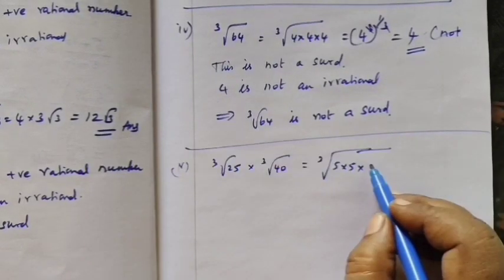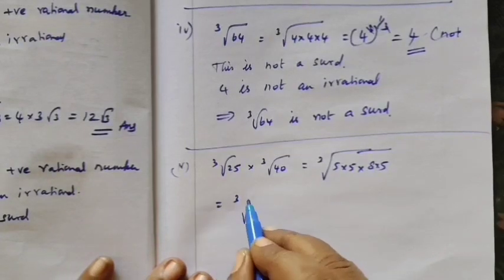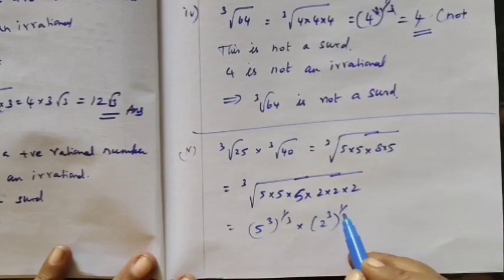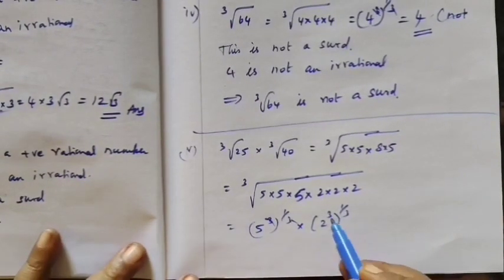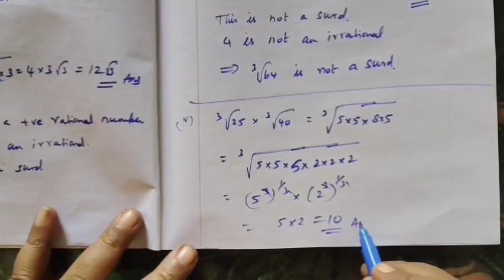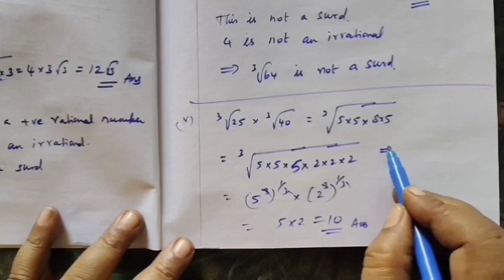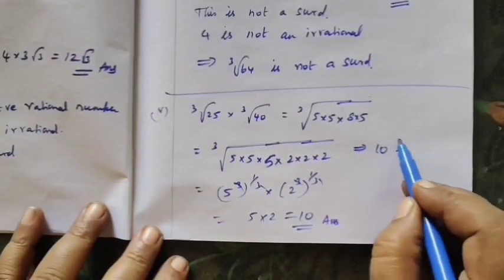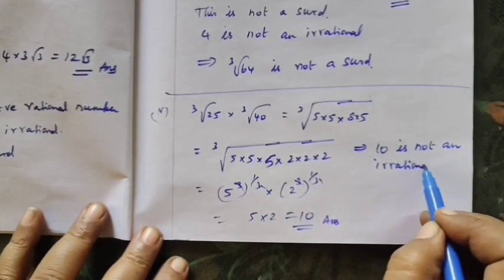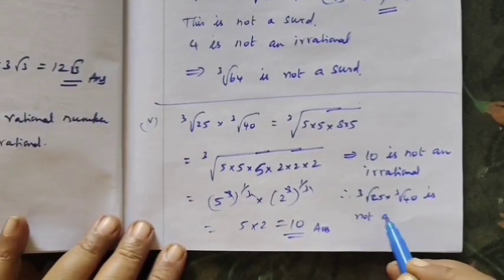Now subdivision 8, 5 eights are 40. And this is equal to cube root of 5 into 5 into 2 cube, power 1 by 3. So 3 cancel. So 5 into 2 equal to 10. So this is the answer. Answer is not an irrational. So which implies 10 is not an irrational. The answer definitely has to be irrational. Then only it is a surd. That's not a surd.